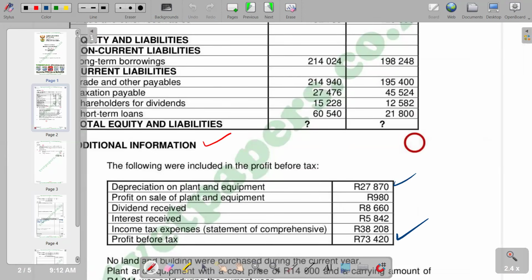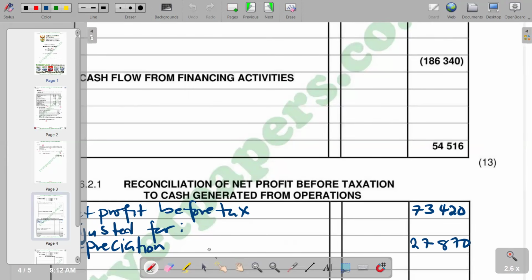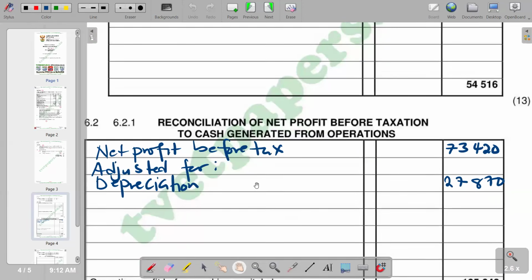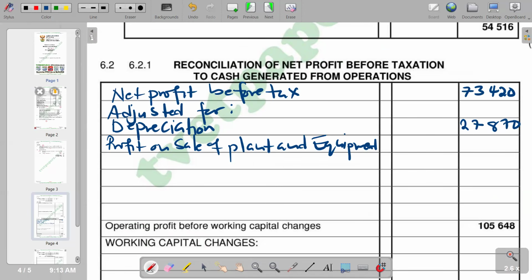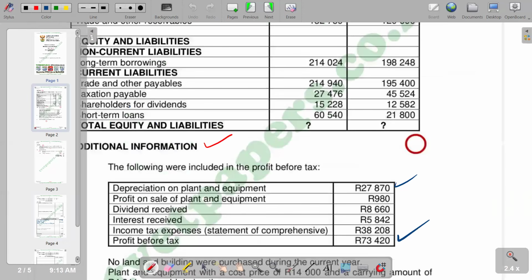We have a profit on sale of plant and equipment, which is 980. It's also a non-cash item that has to be removed. So we have a figure of 980 rands.